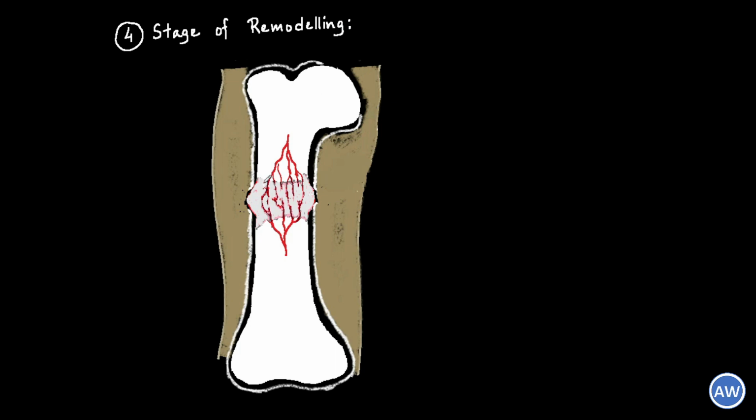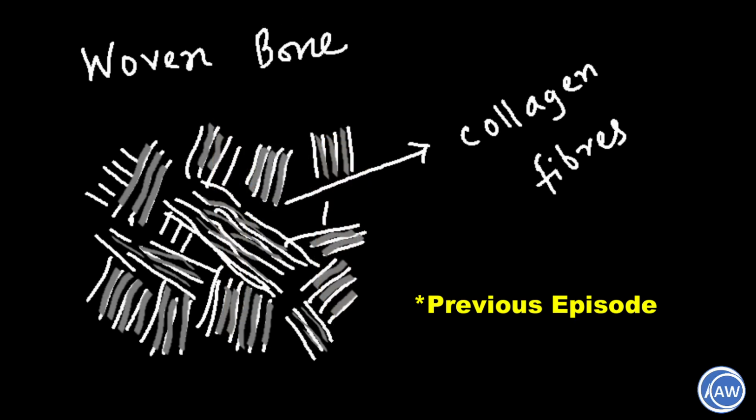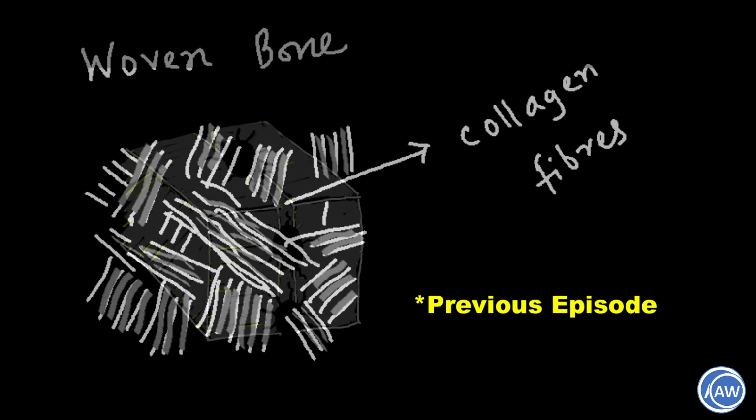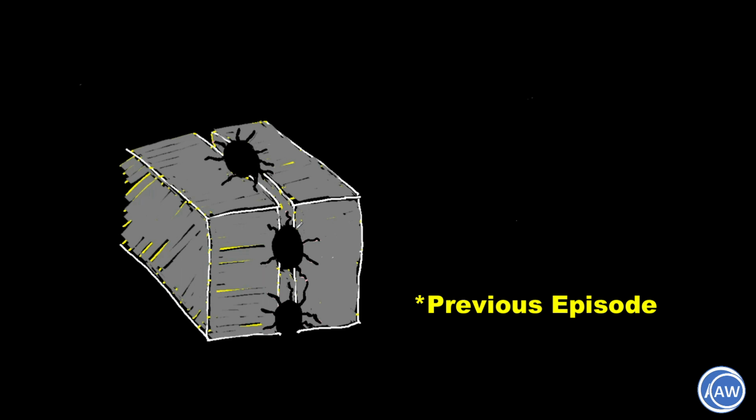Now while the hard callus is rigid and it provides some stability, it does not mean that the fracture site has all the properties of a normal bone. A second stage of restoration becomes necessary now. This stage results in the remodeling of a hard callus into a lamellar bone with a central medullary cavity. Remodeling occurs when the hard callus is reabsorbed by osteoclasts and the lamellar bone is deposited by the osteoblasts. This is something which we have seen earlier in our previous episodes during natural bone formation, where a woven bone is replaced by a lamellar architecture.